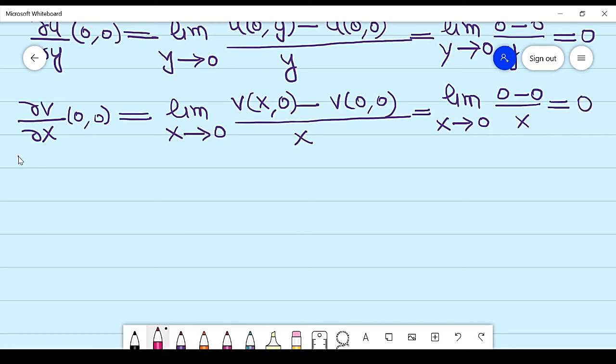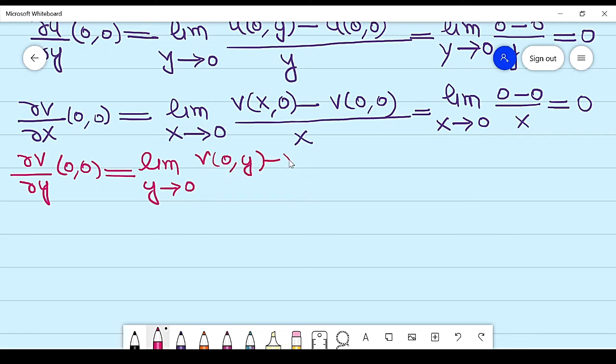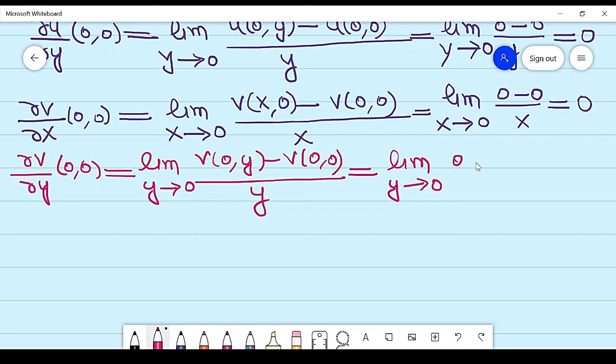Now curly v by curly y, which is at 0, 0. So this is limit y approaches 0, v(0, y) minus v(0, 0) over y, which is limit y approaches 0, 0 minus 0 over y, which is equal to 0.